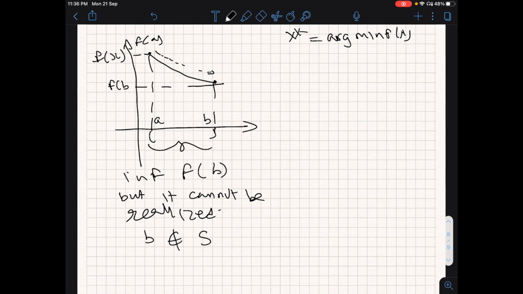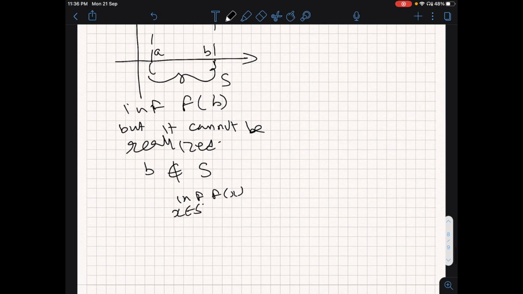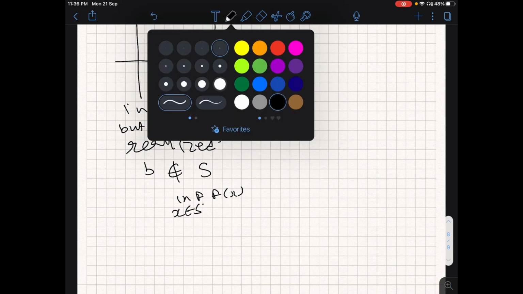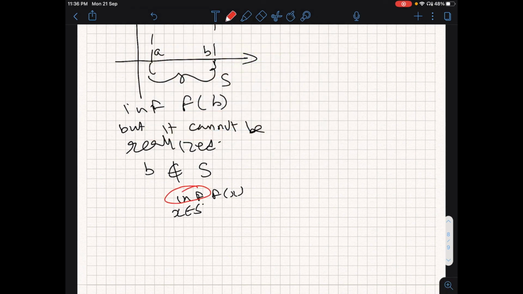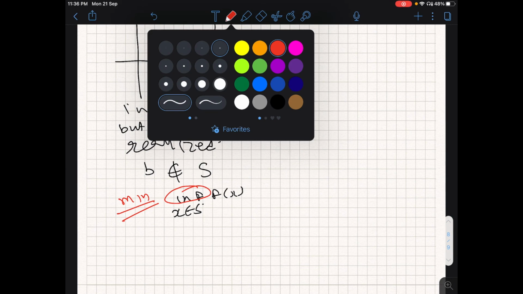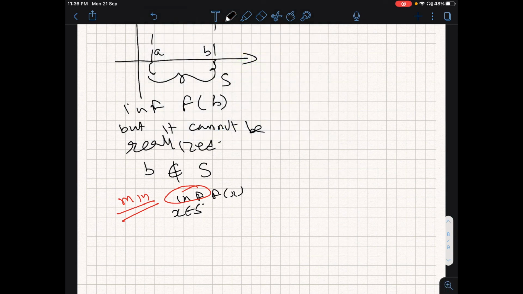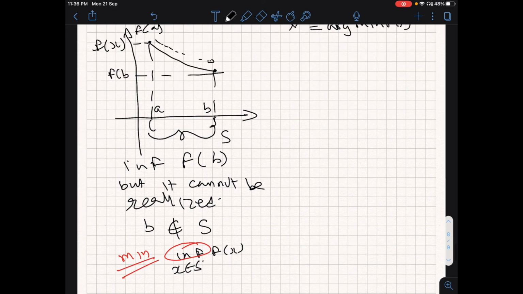This is my set S, this open interval S, and I am looking at this particular problem, and I am trying to see if instead of writing this as infimum, can I write it as minimum here? That's the question that I am trying to understand. Is there a solution to this problem? Is there a feasible x star that achieves the infimum? So no feasible x star will achieve this infimum, correct?